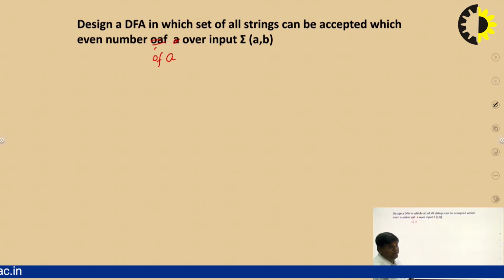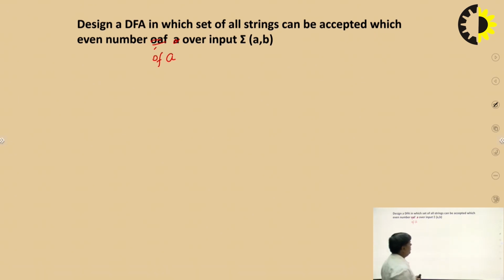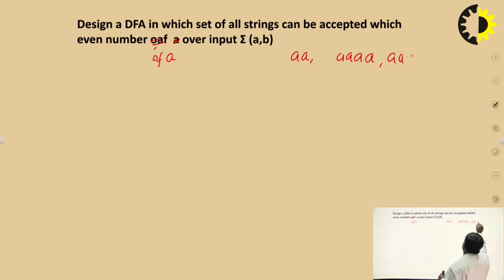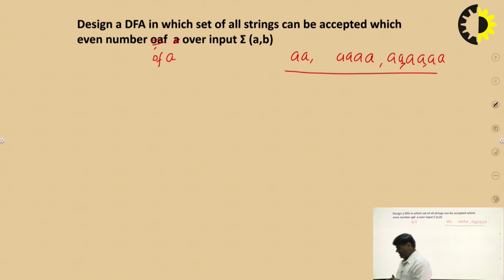What is even and what is odd? Now, what is the minimum length string? A, or it is accepted, and you know very well that such kinds of strings are accepted by the finite automata. My main target is to design the minimum length string finite automata and complete the machine.